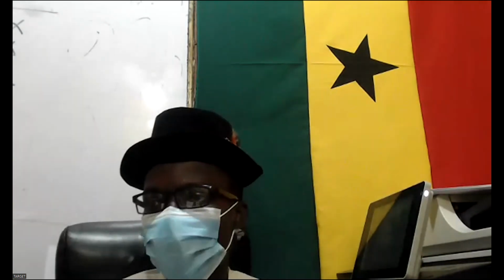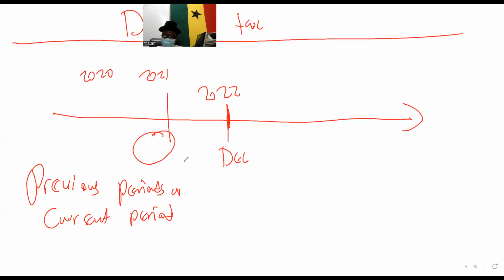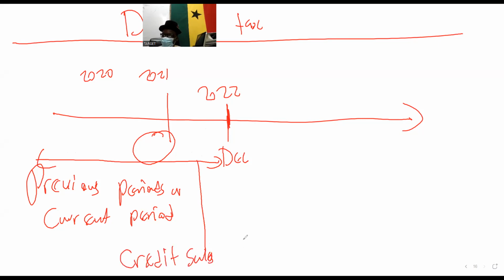So a typical example, follow this example and you are free to go. So you can get it clear. Let's just assume that in the current year, a customer walked into our shop and purchased something on credit, sales of, let's say, $40,000. And the customer promised us that exactly 2 years from now, he will come and pay this money.